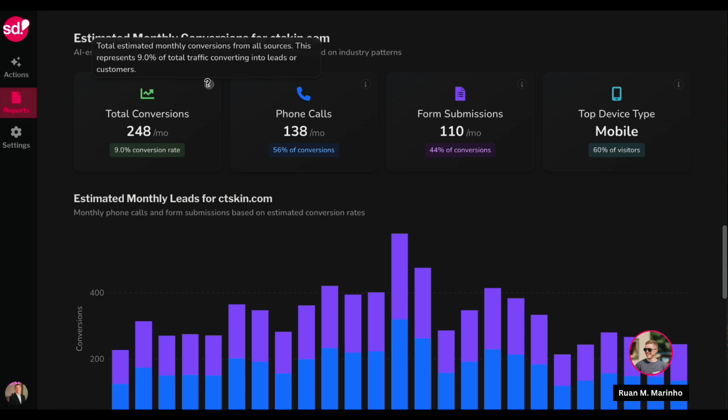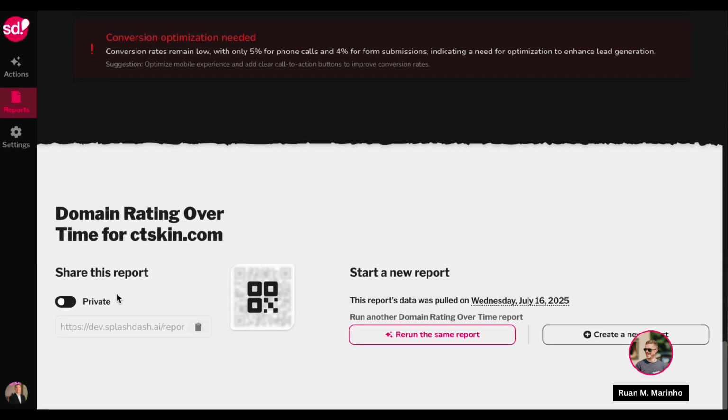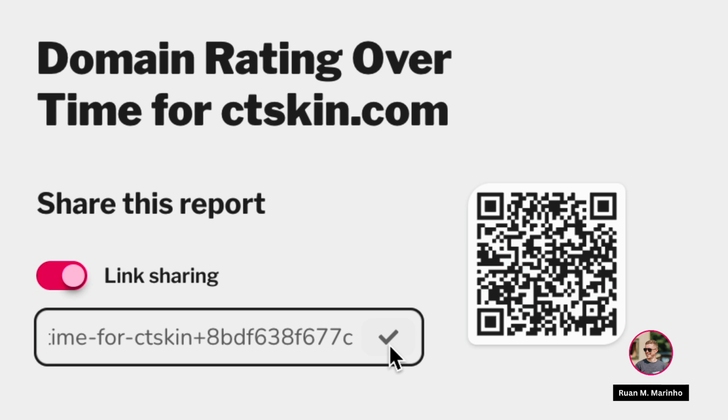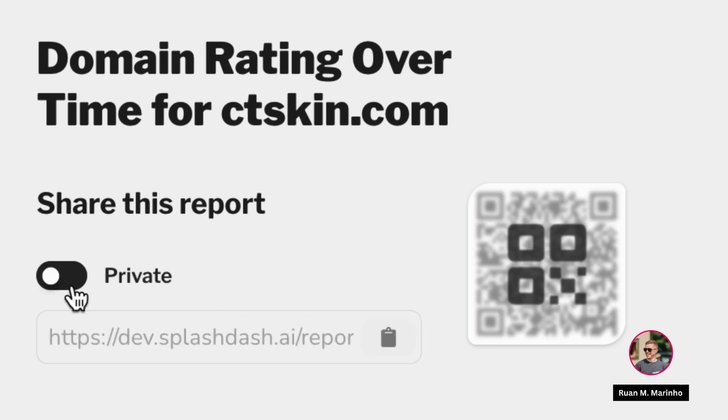Probably the key selling proposition of SplashDash is that at the bottom, you can actually turn on this report and share it with your internal team or your end client, and they don't have to have any of the integrations nor log in to view the data. It's a public link that you can share. If you don't want them having that anymore, you can simply turn off the public link.